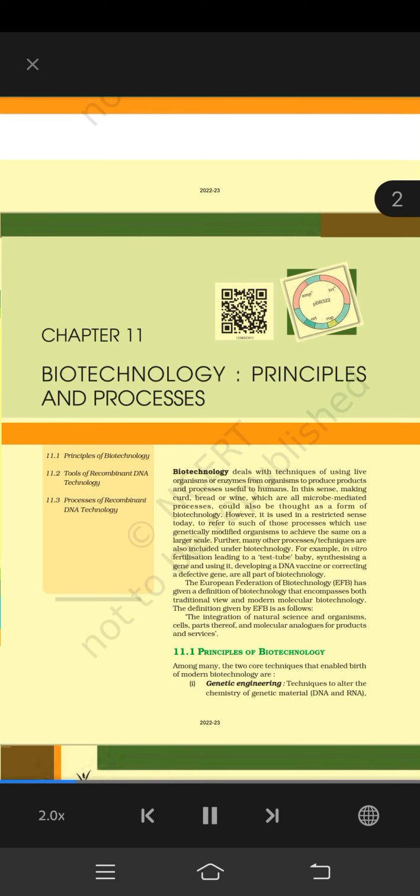Biotechnology deals with techniques of using live organisms or enzymes from organisms to produce products and processes useful to humans. In this sense, making curd, bread or wine, which are all micro-mediated processes, could also be thought of as a form of biotechnology. However, it is used in a restricted sense today, to refer to those processes which use genetically modified organisms to achieve the same on a larger scale.